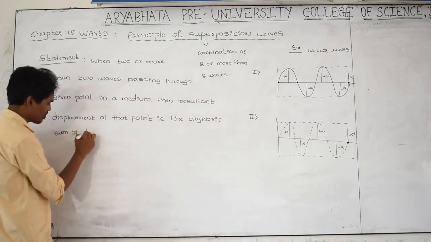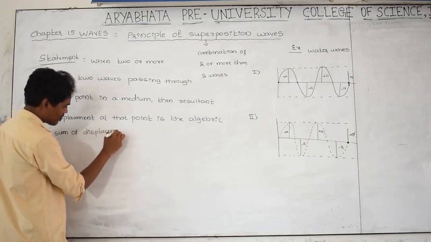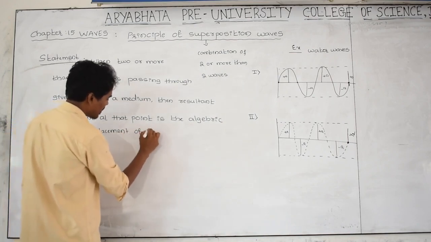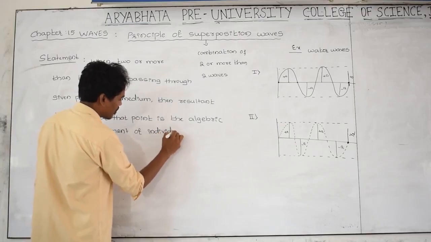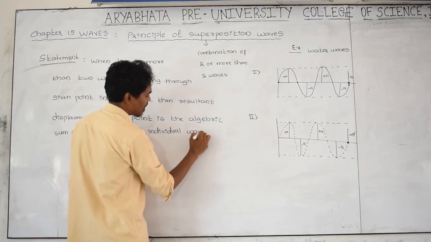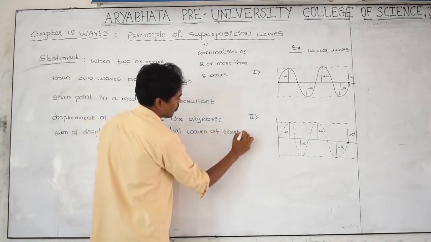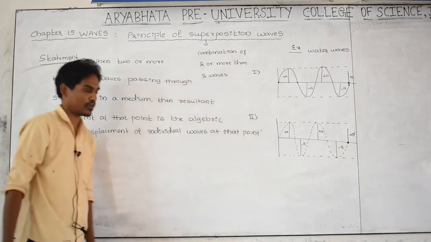Algebraic sum of displacement of individual waves, means separate waves, at that point. This is the statement of the principle of superposition.